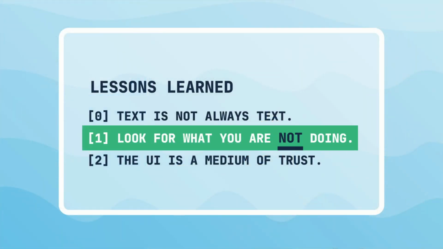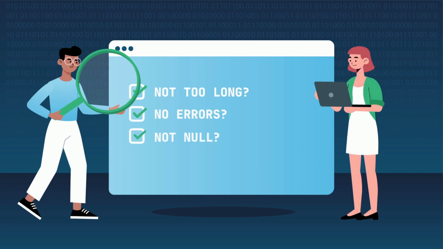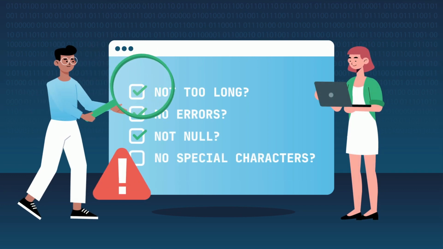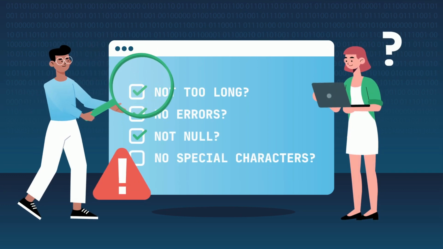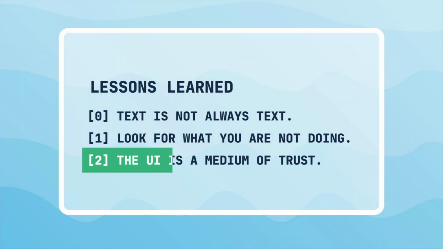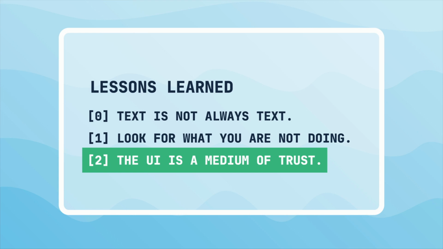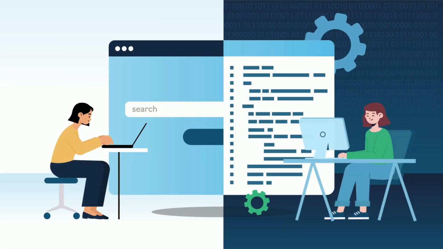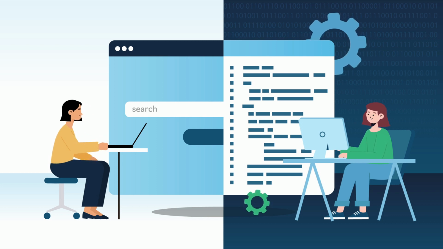Second, consider what checks might be missing. Here, the vulnerability occurred when the system failed to check for special characters. Think to yourself, what checks aren't here that should be? And finally, know that people interpret their user interface as a way to infer what to trust. Be a good steward of that trust. Consider what parts of your design are inviting users to trust or have a healthy distrust.